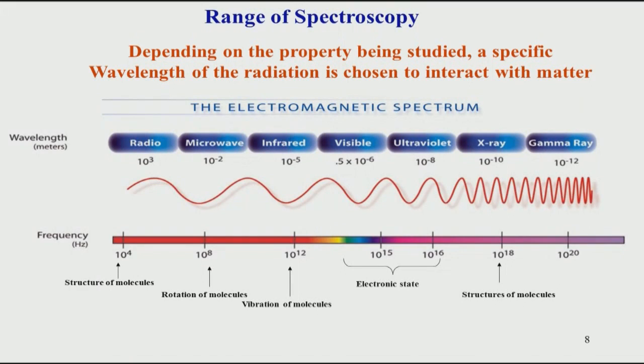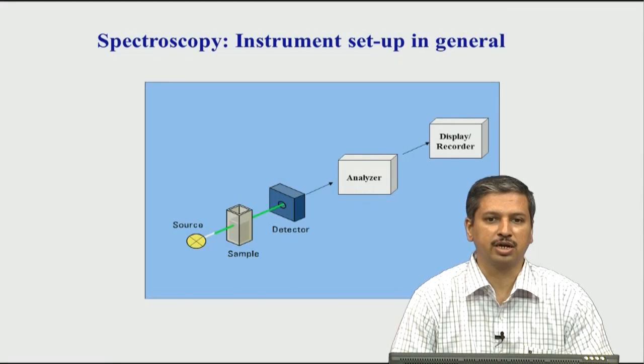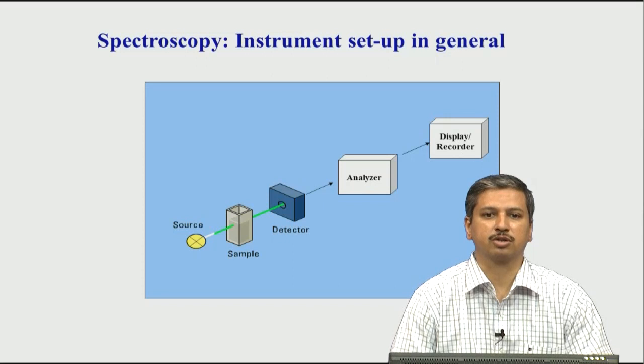NMR spectroscopy will focus on the lowest energy, that is radio waves. The whole of the NMR spectroscopy technique is focused on this radio wave region. Now we can see the basic apparatus or setup in spectroscopy in general. Remember, NMR spectroscopy is also a spectroscopic technique, so many things are common with other spectroscopic techniques, but the details will vary.